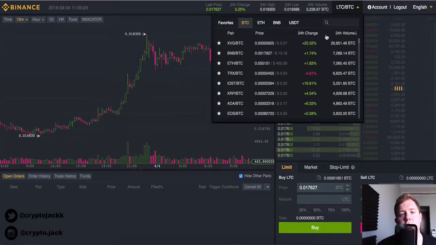Volume, because if there's not enough volume in the coin or token we're trading, we might not be able to get our money out or even buy anything. And 24-hour change, because if something's down like 5-10%, we know it rallies up and down each day. It's pretty much an easy trade for 5-10% profit in that day, and your day trading is done for the day with just a simple trade.